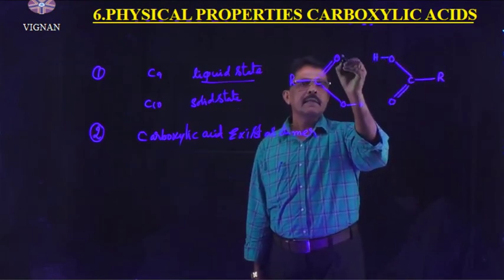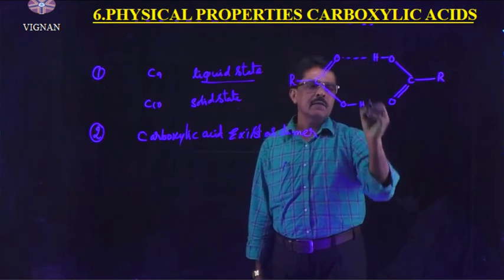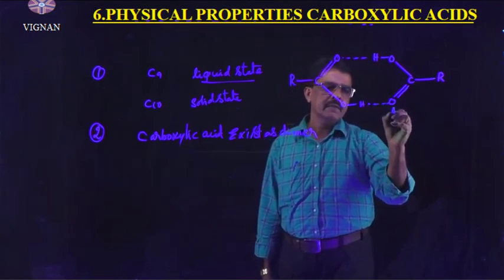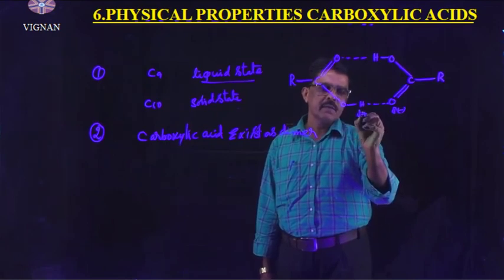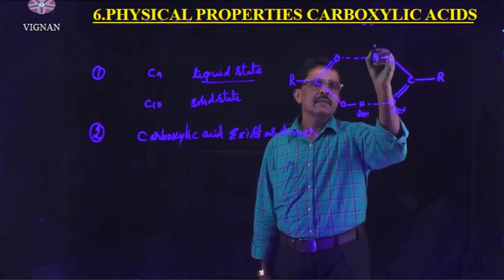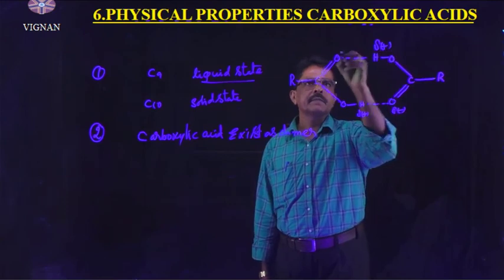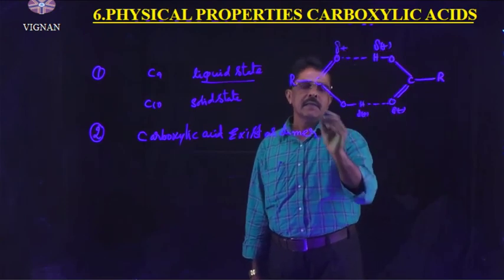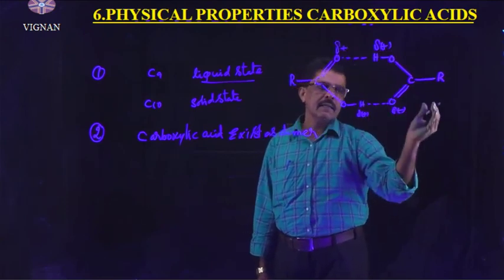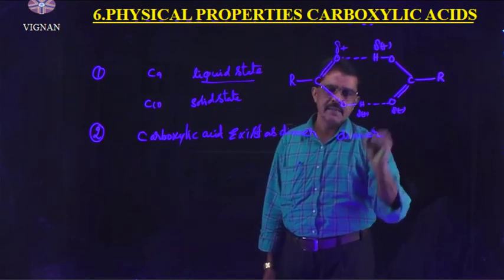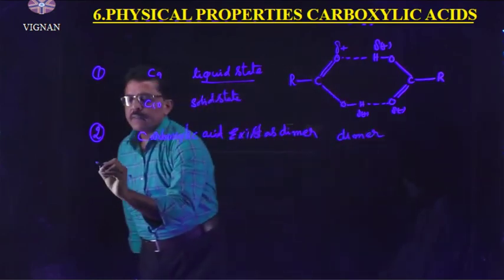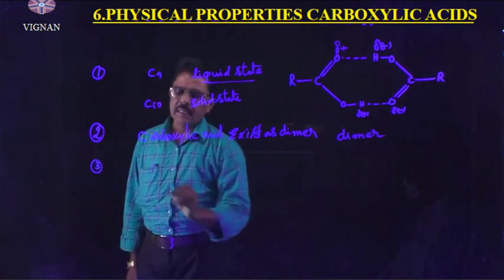What will happen here? A hydrogen bond takes place between the partial negatively charged oxygen atom and the partial positively charged hydrogen atom. Therefore, one carboxylic acid and another carboxylic acid exist as a dimer. Right, understand?